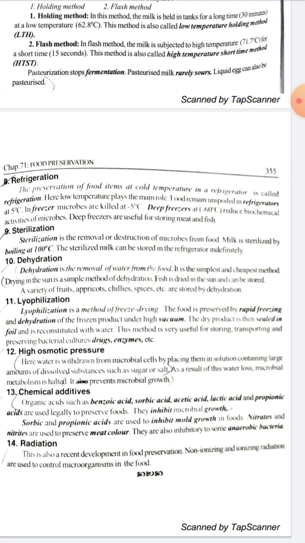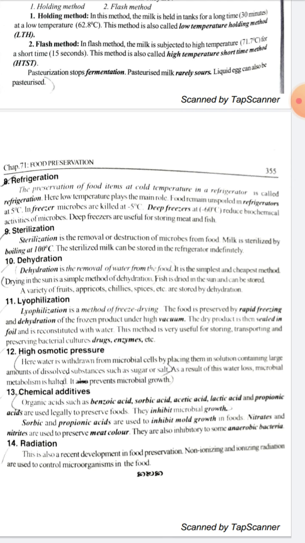Dehydration is the removal of water from the food. It is the simplest and the cheapest method. Drying in the sun is a simple method of dehydration. Lyophilization is a method of freeze drying. The food is preserved by rapid freezing and dehydration of the frozen products under high vacuum. The dry product is then sealed in foil and reconstituted with water. This method is very useful for storing, transporting and preserving bacterial cultures, drugs and enzymes.